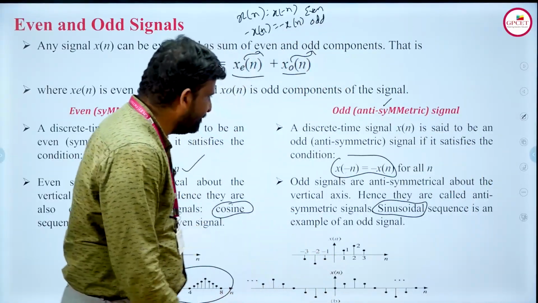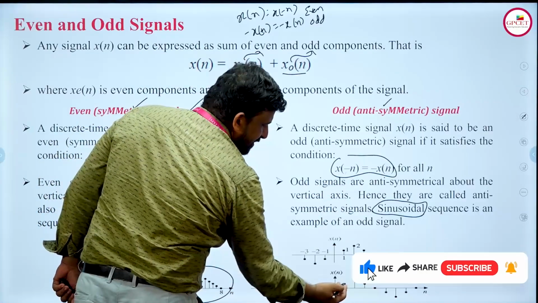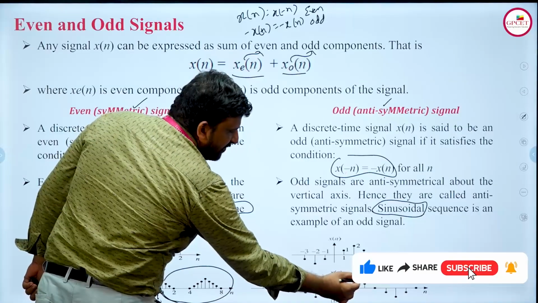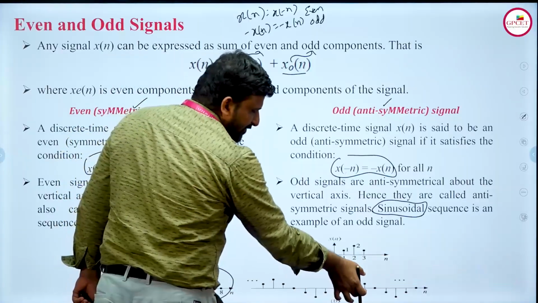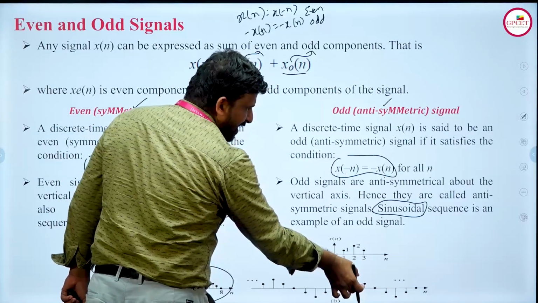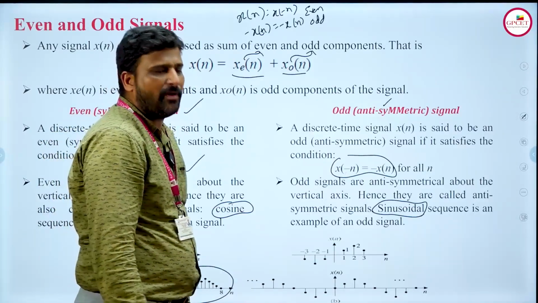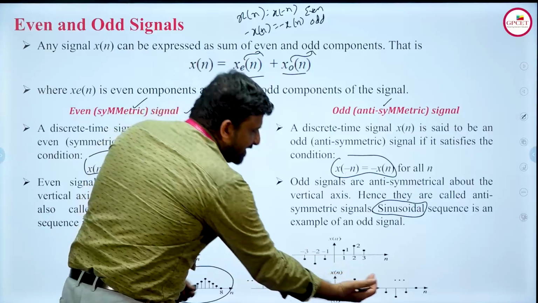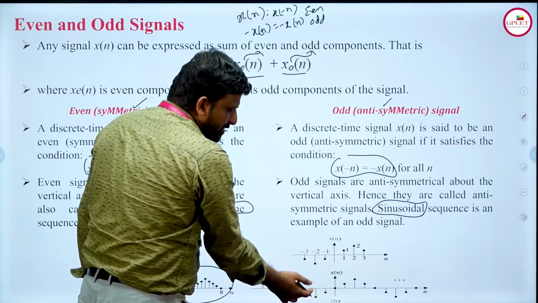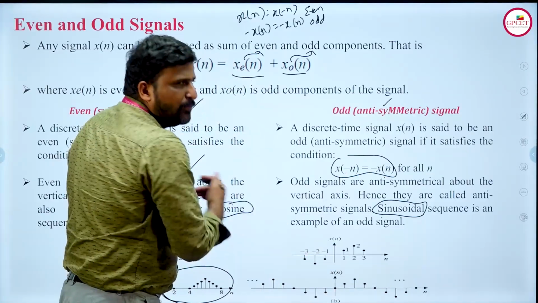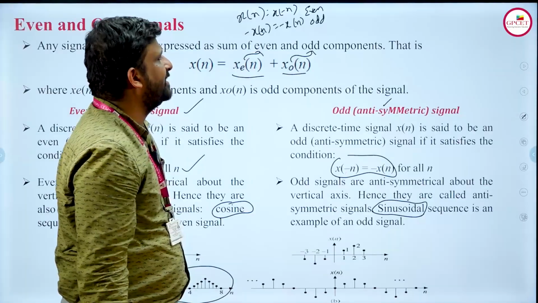And here also you can see x of minus n values. If I fold this, all the x of minus n values will be equal to minus x of n values, which is said to be an anti-symmetrical form. That means if we fold the right hand side onto the left hand side, all the positive values become negative values and all the negative values become positive values. So these kinds of signals we call anti-symmetrical signals.